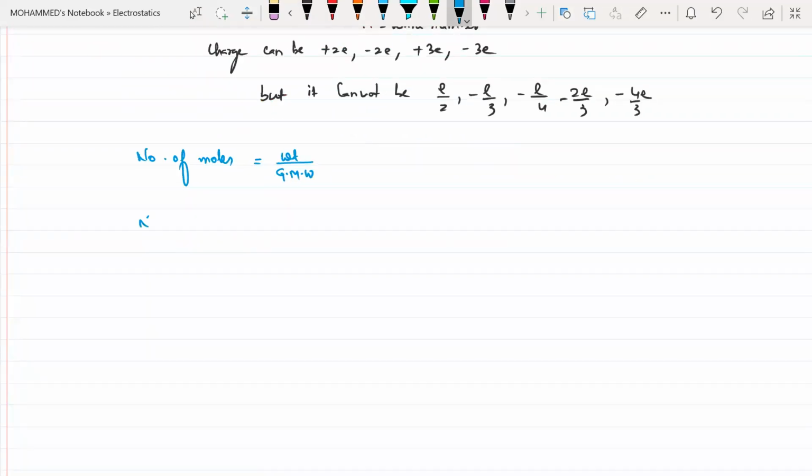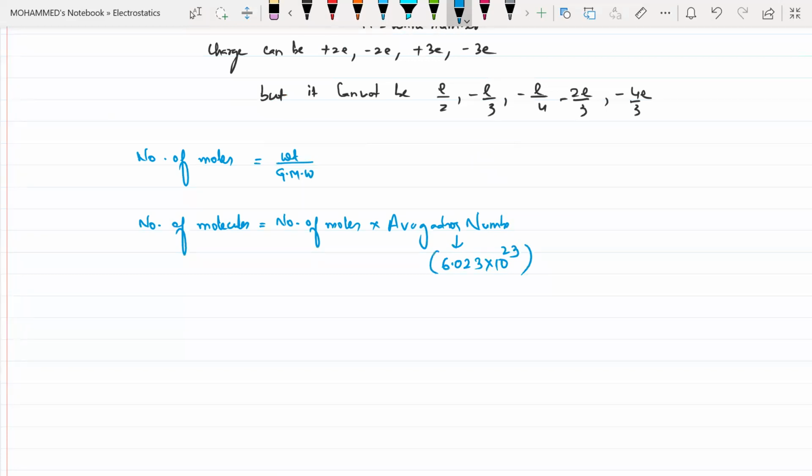In the same way, we should know how to calculate the number of molecules. Number of molecules will be equal to number of moles into Avogadro number. What is Avogadro's number? Its value is 6.023 into 10 to the power of 23. Is it clear?